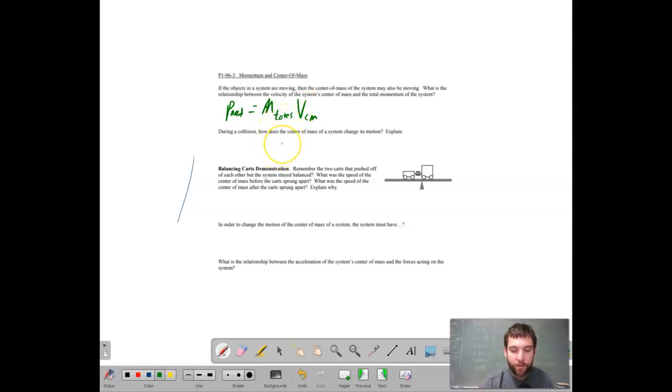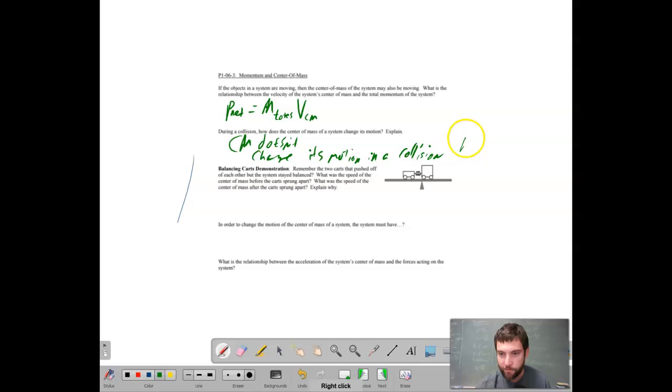During a collision, how does the system center of mass change its motion? Well, the center of mass doesn't change its motion. In a collision, momentum is conserved and mass is conserved.